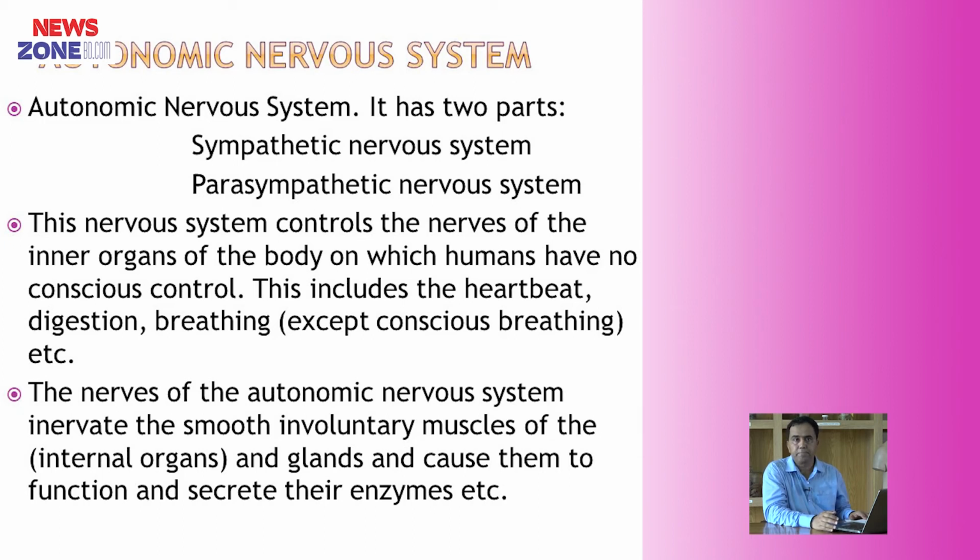Parasympathetic supply comes from 4 cranial nerves and 3 sacral nerves. Among the 12 pairs of cranial nerves, 4 pairs are responsible for the parasympathetic supply: third, the oculomotor; seventh, the facial; ninth, the glossopharyngeal; and tenth, the vagus. The 3rd, 7th, 9th, 10th and sacral 2, 3, 4, which collectively we call the pelvic splanchnic nerve, supply the involuntary structures of our body. That is why they are called craniosacral outflow.